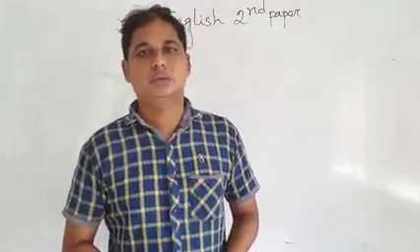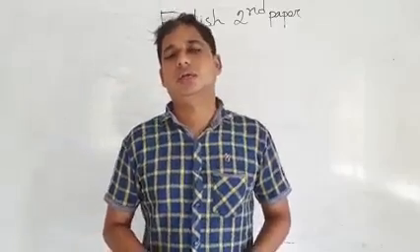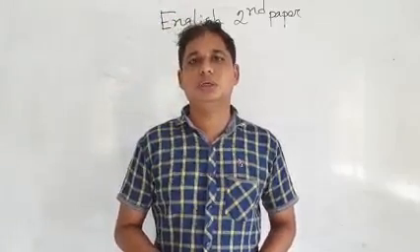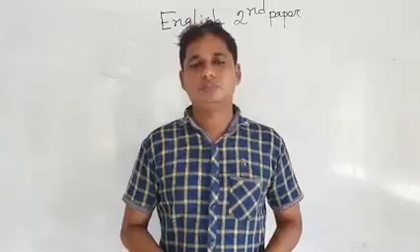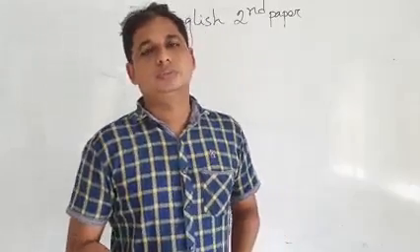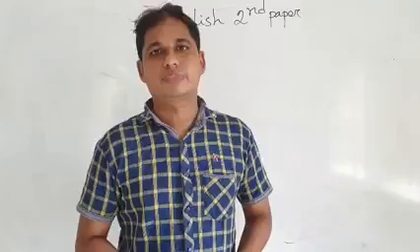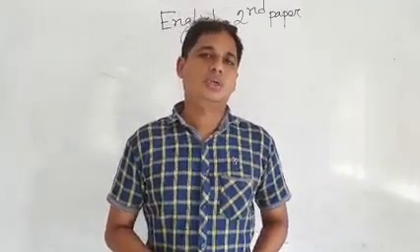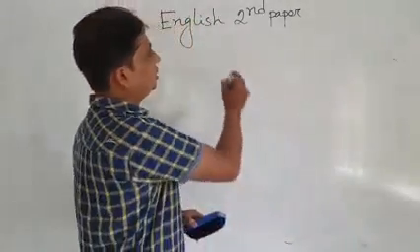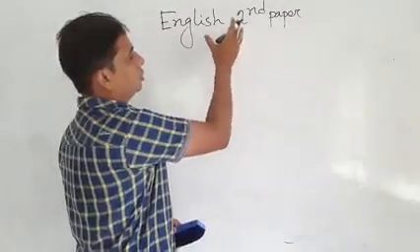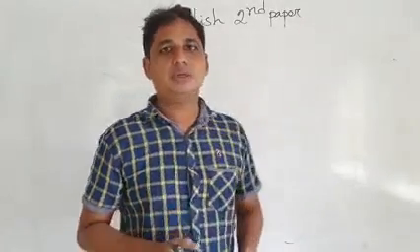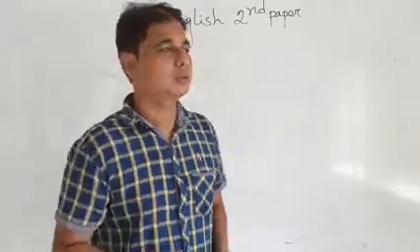Today, at first, I will discuss your mark distribution in English second paper. For your kind information, English second paper's total syllabus is divided into two parts.